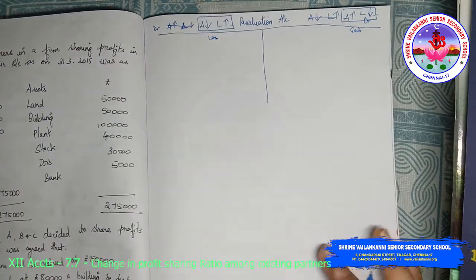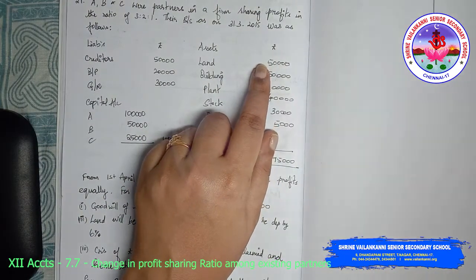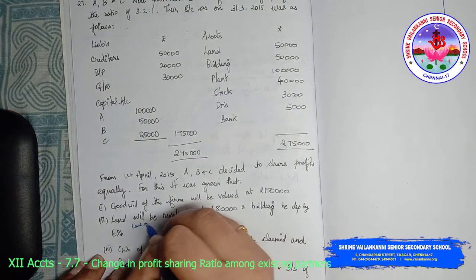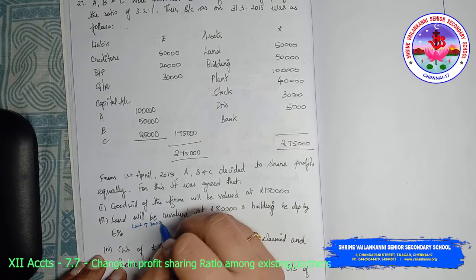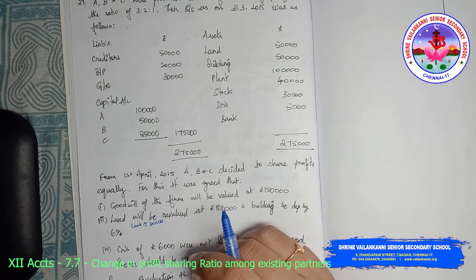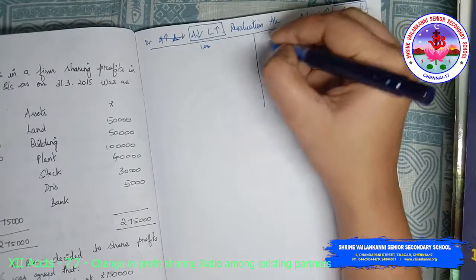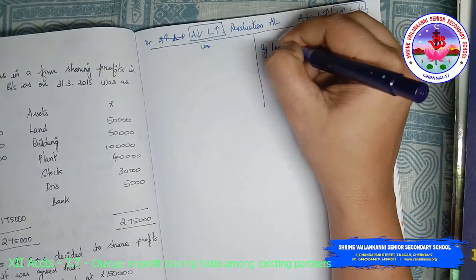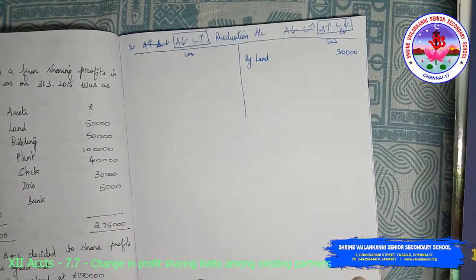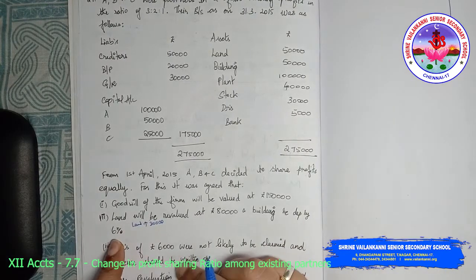You have land will be revalued at 80,000. Here land value is only 50,000, which means land has increased to the extent of 30,000, which is a gain. So obviously it will be by land 30,000. So I'm just going to write buy land 30,000. This is clear. The next one is building be depreciated by 6%.